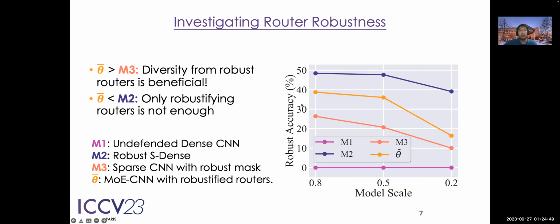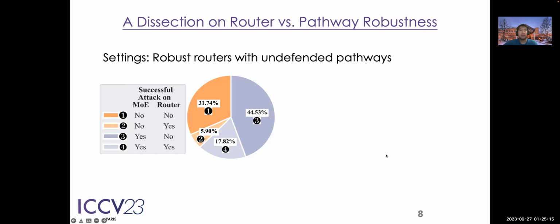And to verify this, we look into the router robustness by only robustly training a router given a pre-trained undefended MOE model. The result shows that compared to the undefended CNN with a robust mask, the robustified routers are better. However, it is still worse than the robustified small dense models, which means that only robustified routers is not enough.